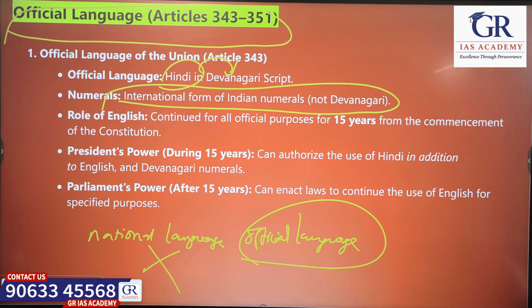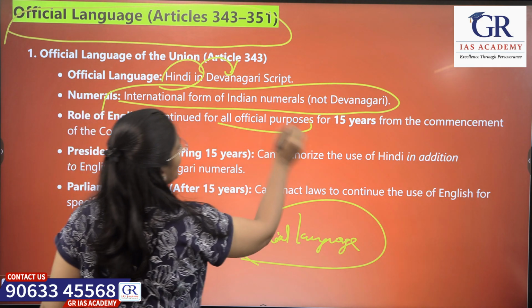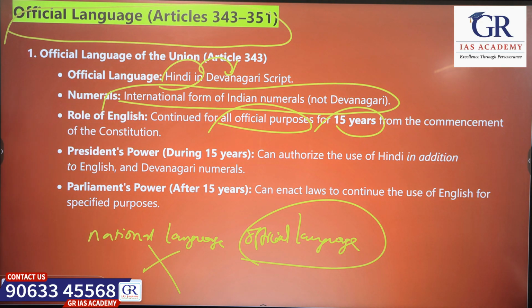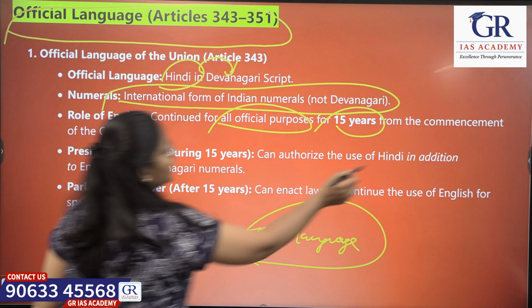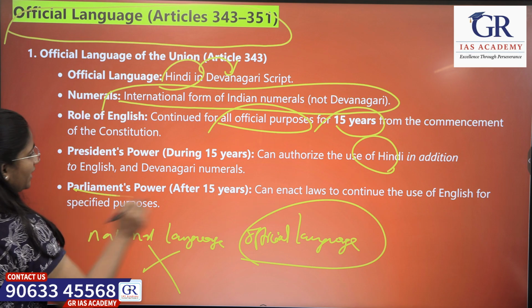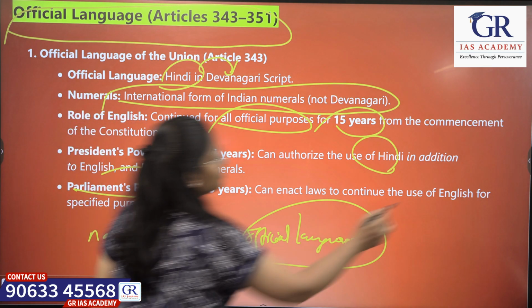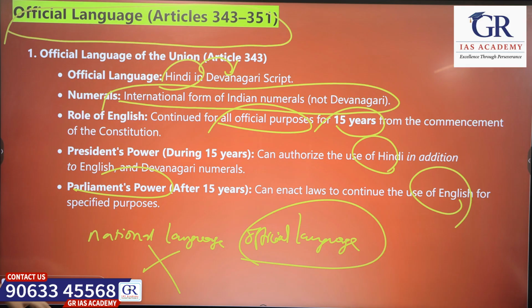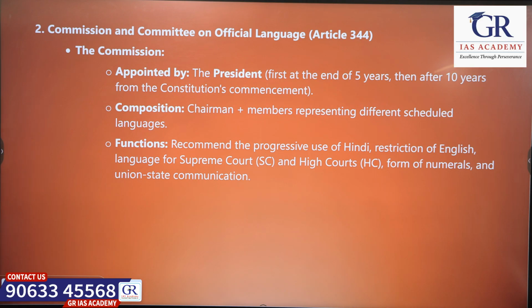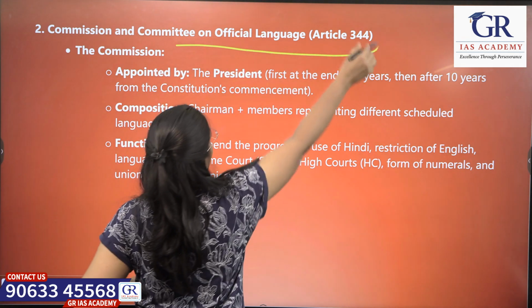So what about English? English is continued as the official language for 15 years from the commencement of the constitution, but the president can authorize the use of Hindi along with English. After 15 years, Parliament can enact laws to continue the usage of English as the official language. So that is about the official language. There will be commissions and committees dealing with the official language.